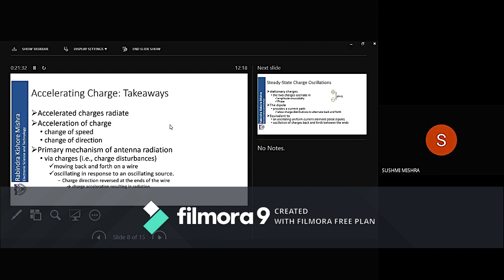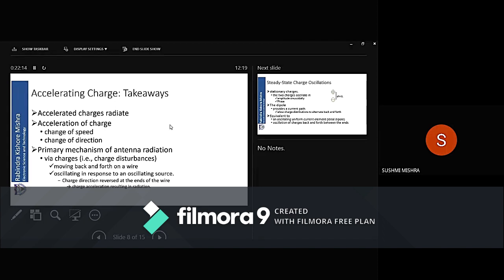That is charge disturbance. When the charge starts moving back and forth or oscillates on a wire, in response to an oscillating source. When you connect a source to a wire, then charges in the wire will start oscillating. That results in change of direction. The change of direction occurs at the ends of the wire. They are reversed. If there is a change of direction, there is an acceleration.